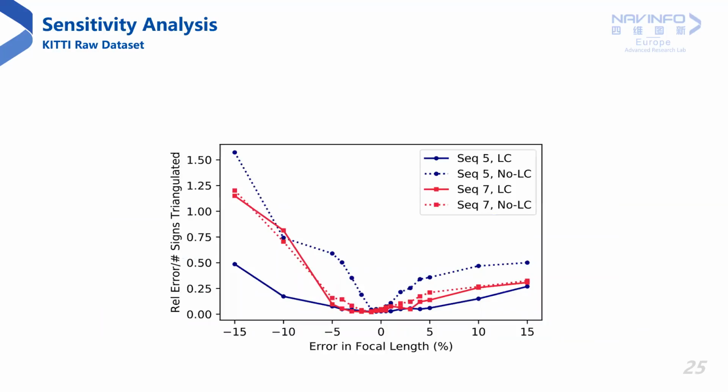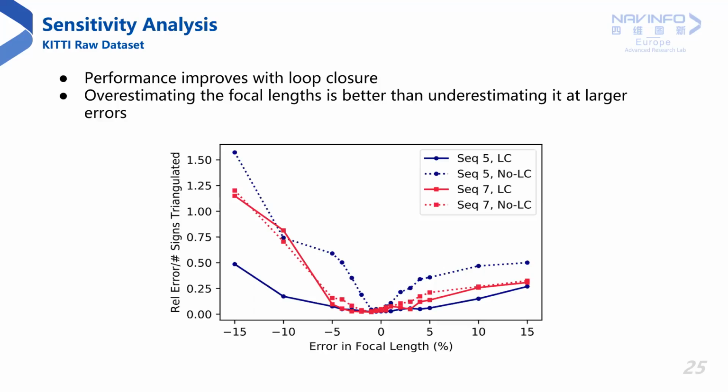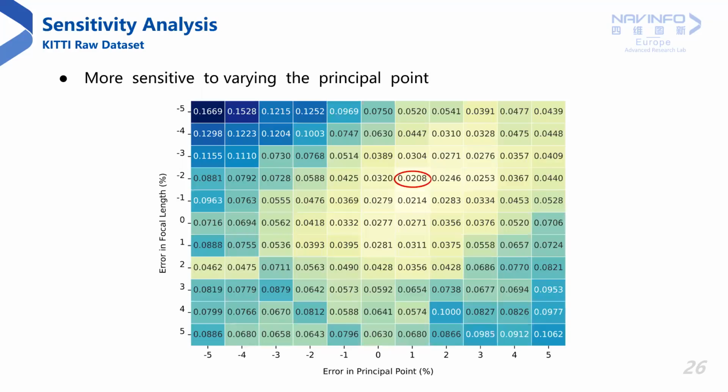First, the sensitivity analysis. We observe that the 3D positioning performance improves with loop closure. More loops, as in sequence 5, lead to higher improvement when compared with the improvement corresponding to sequence 7 with only a single loop. We also note that the traffic sign positioning is more sensitive to underestimating the focal length. However, the sensitivity to varying the principal point is higher than the sensitivity to varying the focal length. Also, errors in estimating one parameter are compensated with errors in other parameters in the opposite direction to minimize the reprojection error.